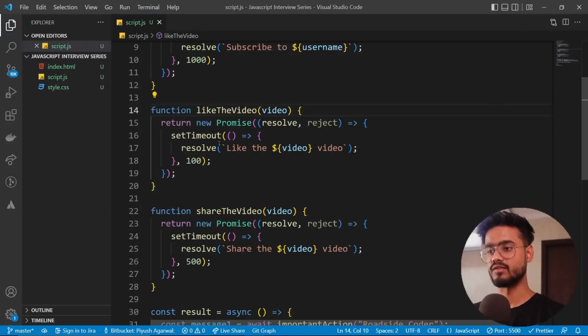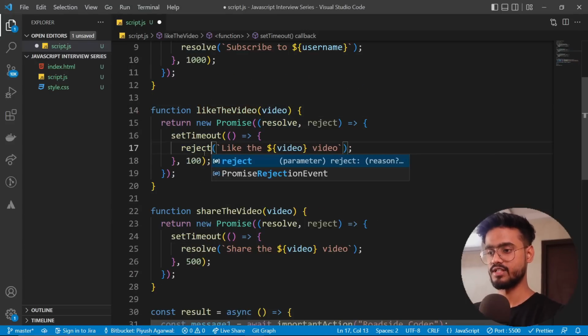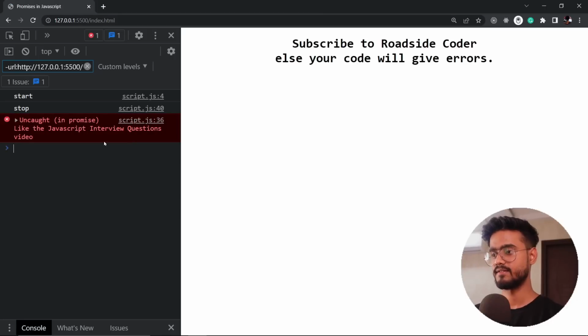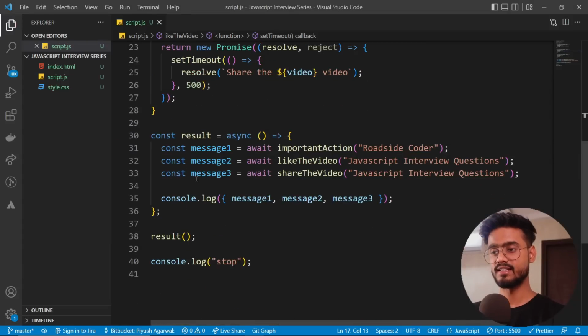But let's fail any one of these promises. So reject. Now let's see. Okay, it's gonna give us the error, like in the JavaScript interview questions video. But we haven't handled this error properly. So how do we handle an error over here when we are not using then and catch?